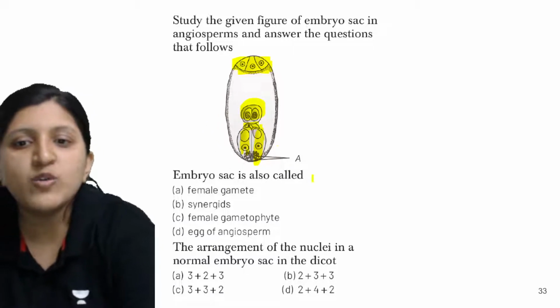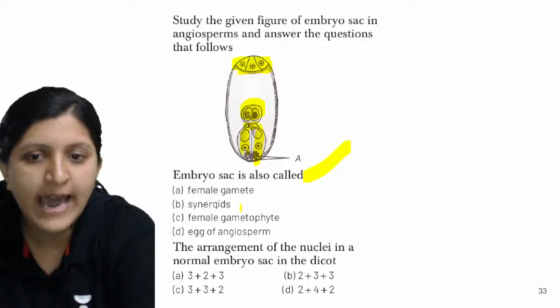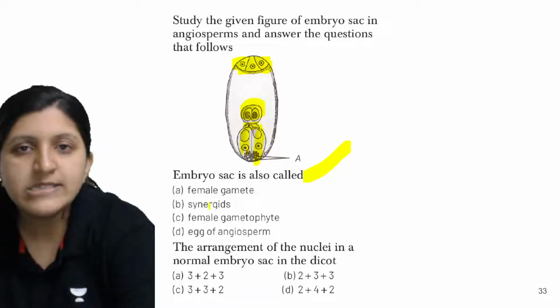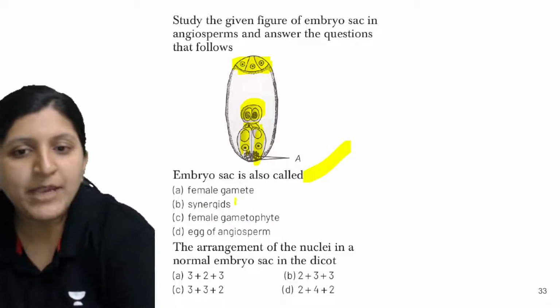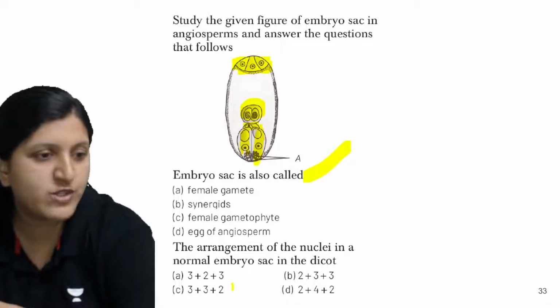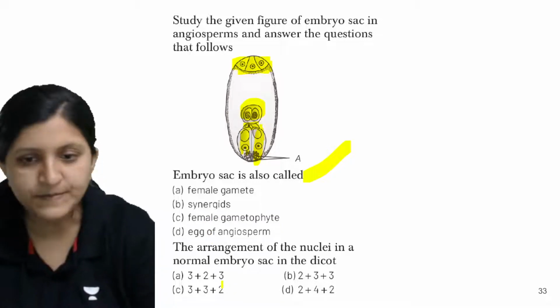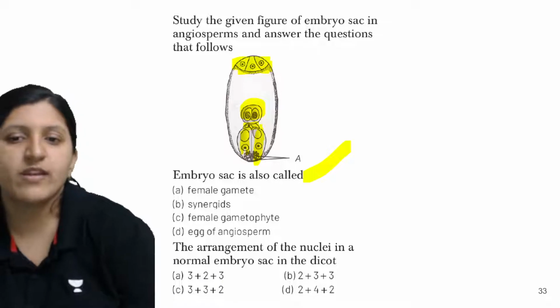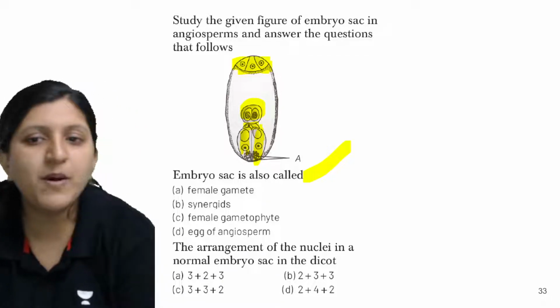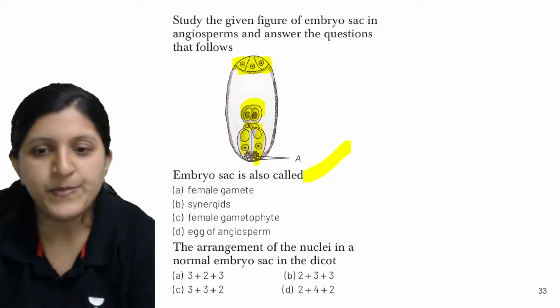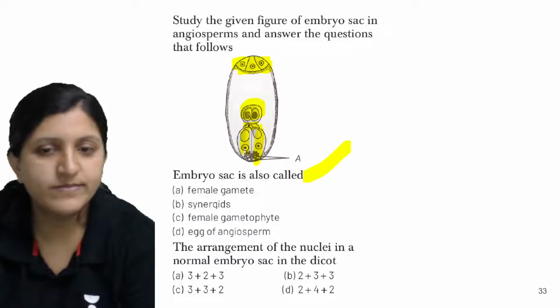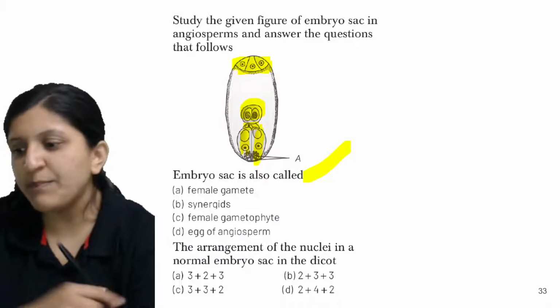So now embryo sac can also be called as female gamete, synergid, female gametophyte, egg of angiosperm. Which is the answer for this? Any idea about this? What do we call this embryo sac?